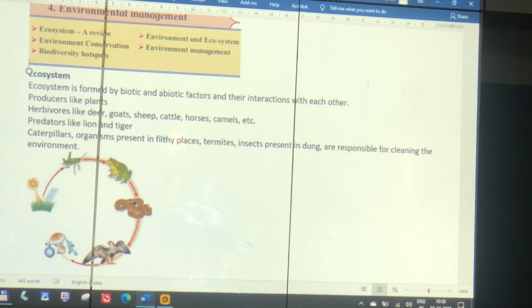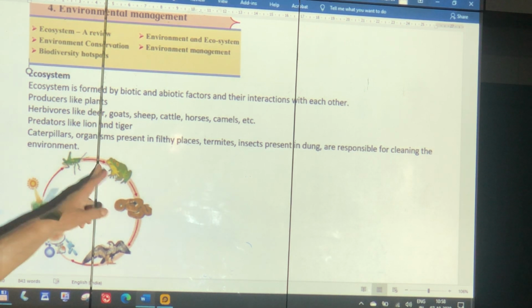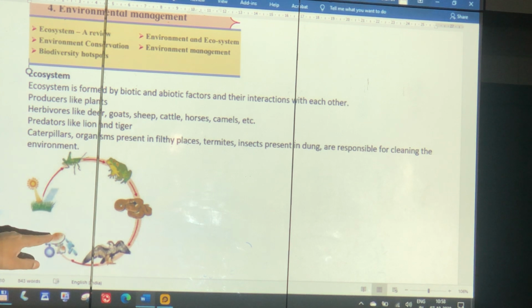Plants are producers. Goat, sheep, deer, cattle, horse, camel eat the plants. They are herbivores, primary consumers. Lion and tiger eat these animals. They are predators or carnivores. Caterpillar, fungus, termite, all these clean the environment. They are detritivores and saprotrophs. They clean the environment. So they form a cycle, a food chain.